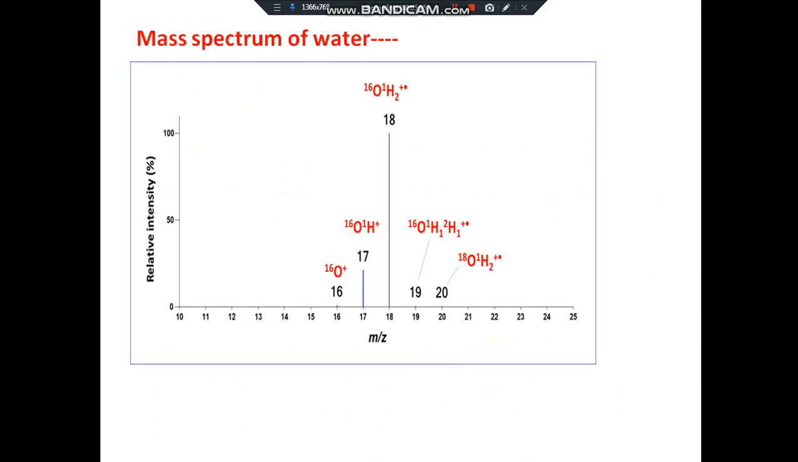So this is the mass spectrum of water. Molecular mass is 18, so this is the base peak, the highest peak, and this is the molecular ion peak also. There is a peak around 17, which is for OH+, and a small peak at 16 for O+. At 19 is the peak for OHD, where deuterium is an isotope of hydrogen. At 20 may be the peak for H2 18O, where 18O is an isotope of oxygen.